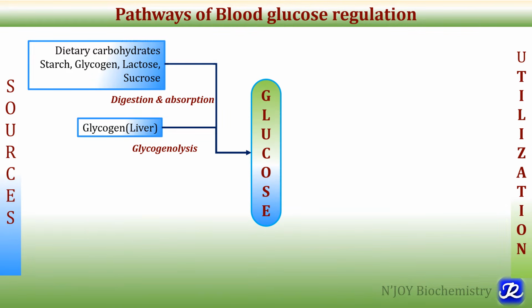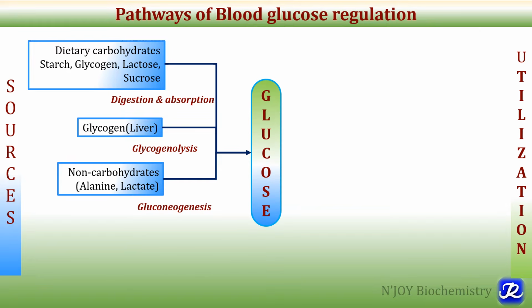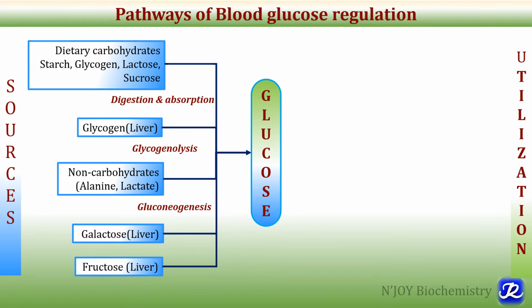Then glycogenolysis, that is the breakdown of glycogen into glucose, and it occurs in the liver. So glycogenolysis in the liver leads to glucose formation. Then gluconeogenesis, that is the synthesis of new glucose from non-carbohydrate precursors like alanine, lactate, glycerol, propionyl CoA. So gluconeogenesis also acts as a source of glucose. Then metabolism of galactose in the liver and metabolism of fructose in the liver leads to formation of glucose.